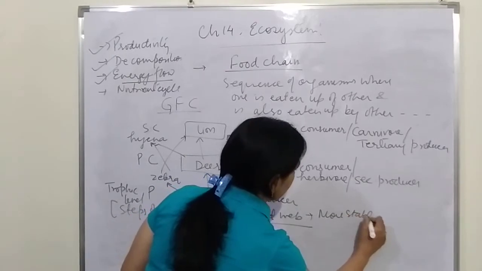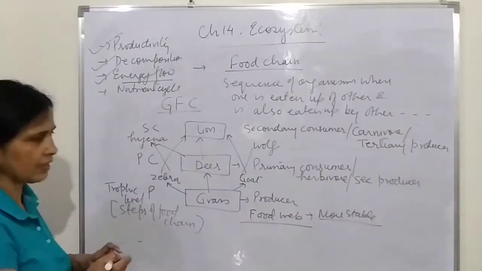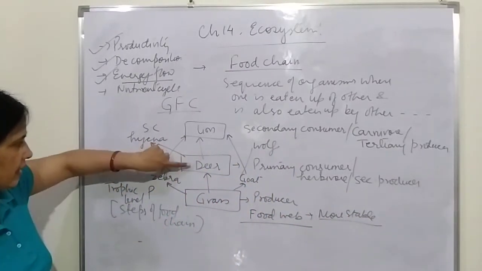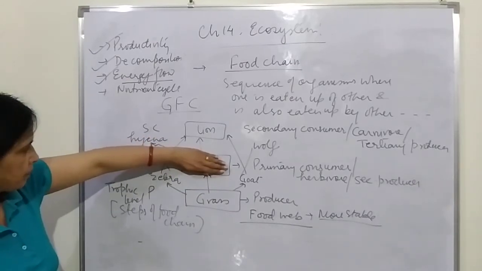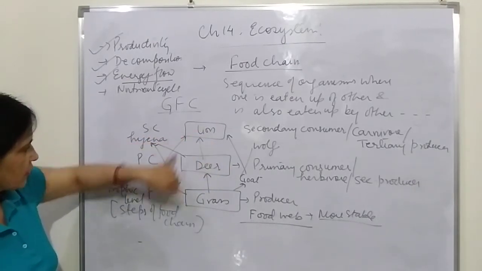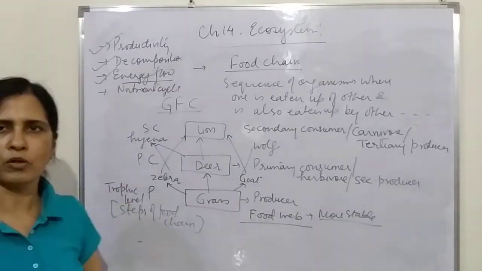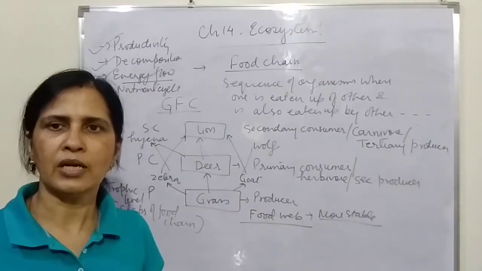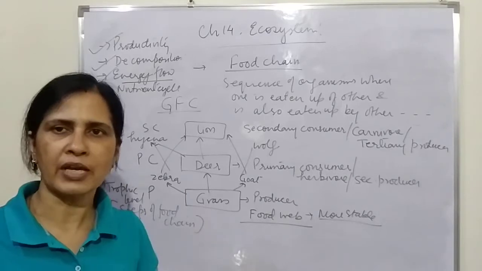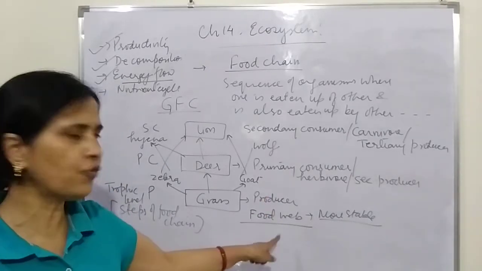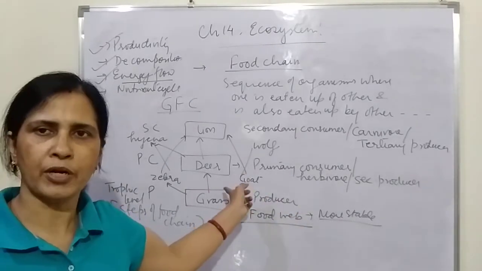Why are they more stable? We take the first example once again. Suppose I remove deer from here, then the lion will not die because it can eat zebra, it can eat goat. So other alternative food is also available, so it can survive on the other members, and thus the continuity of life will be maintained on the earth's surface. So food webs are more stable as compared to the food chain.